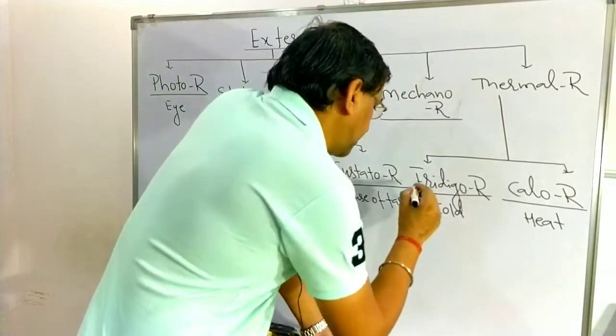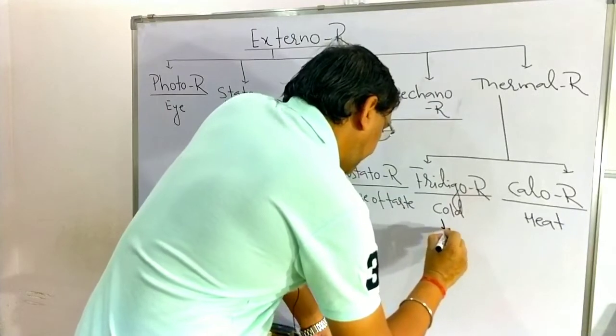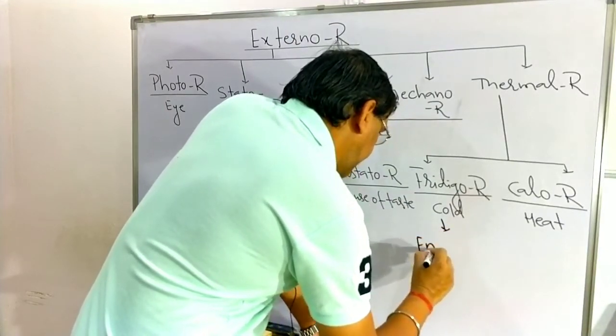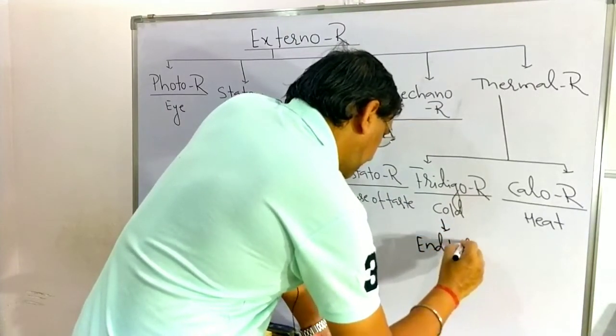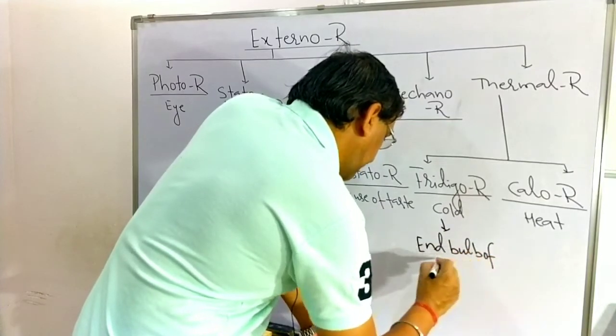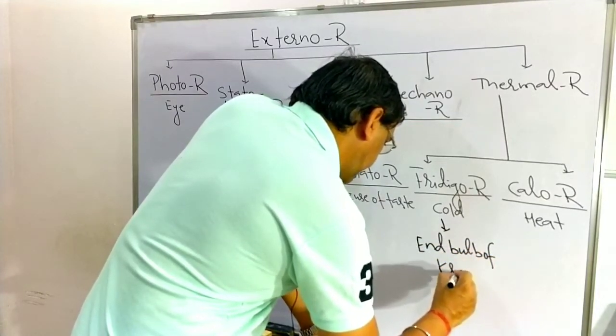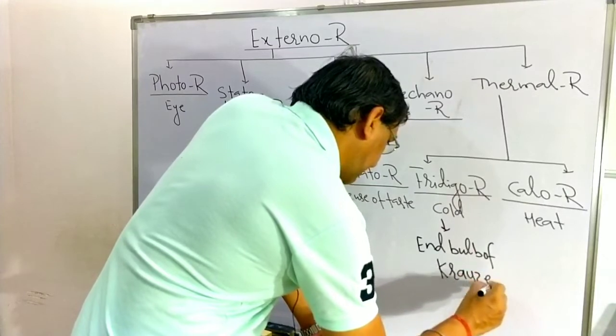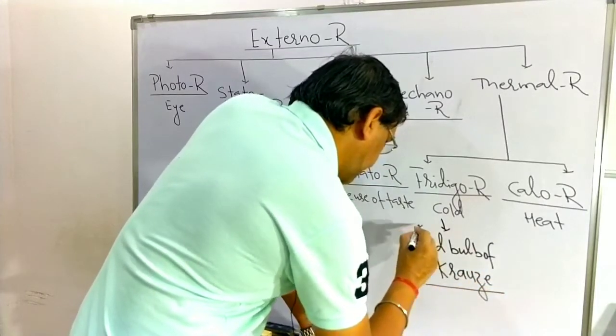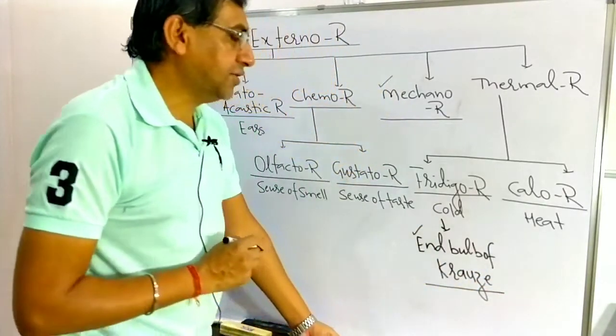Related with the frigido, you have to remember one example, that is the end bulb of Krause. Krause is the name of the scientist. The end bulb of Krause, which is present on the skin, is related to perceiving the cold.